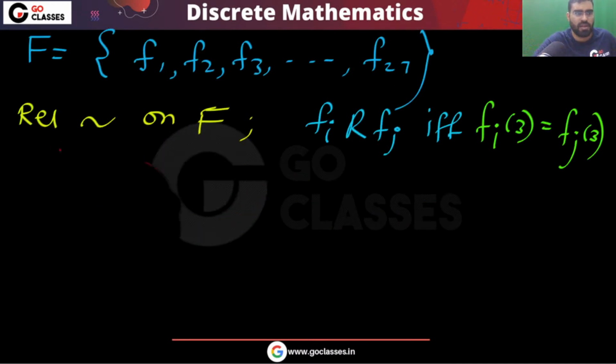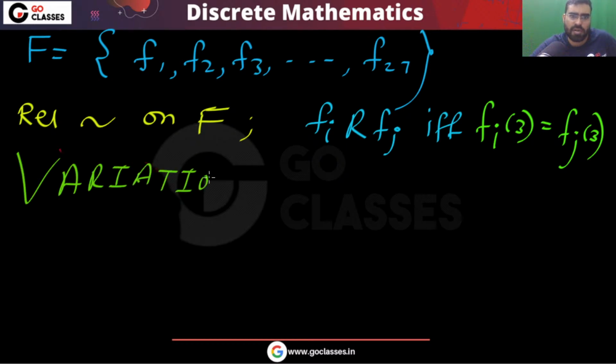Everything. Now let me ask you a beautiful question. One more question let me ask you. Variation from my side. So let's see, it's time for variation. You tell me, what is the cardinality of this relation?